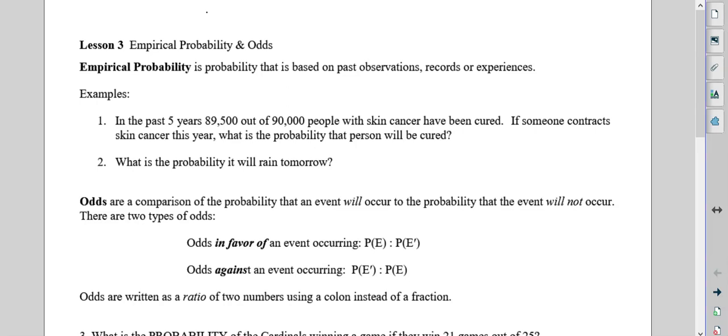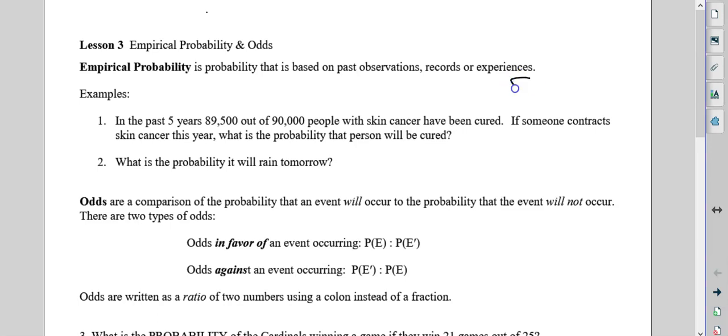All right, lesson 3, empirical probability and odds. So empirical probability is a probability based on past observations, records, or experiences. For example, in the past 5 years, 89,500 people out of 90,000 with skin cancer have been cured. If someone contracts skin cancer this year, what's the probability that that person will be cured? So we go based on what we already have, what we know.